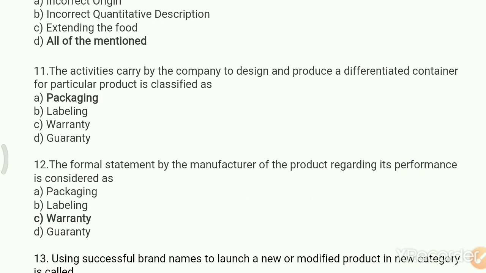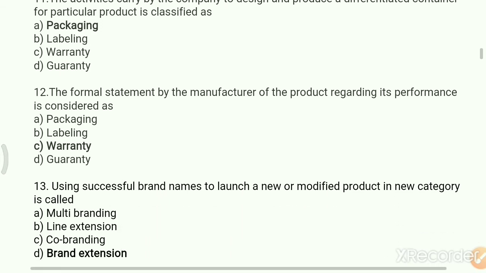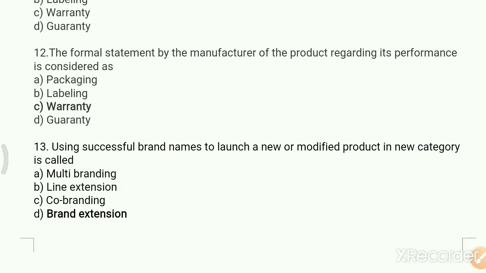Next question, the activities carried by the company to design and produce a differentiated container for a particular product is classified as option A, packaging, B, labeling, C, warranty, D, guarantee. Your right answer is packaging. Next question, the formal statement by the manufacturer of the product regarding its performance is considered as the option A, packaging, B, labeling, C, warranty, D, guarantee. The right answer is warranty.